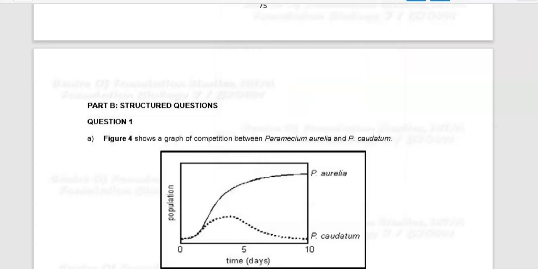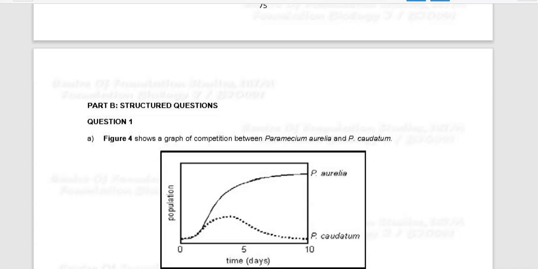Okay, in this video we are going to discuss chapter 8 ecology. We are going to look at part B, structured question. Question number 1, figure 4 shows a graph of competition between Paramecium aurelia and Paramecium caudatum. Paramecium are organisms that are classified under protists. They are actually unicellular eukaryotes.